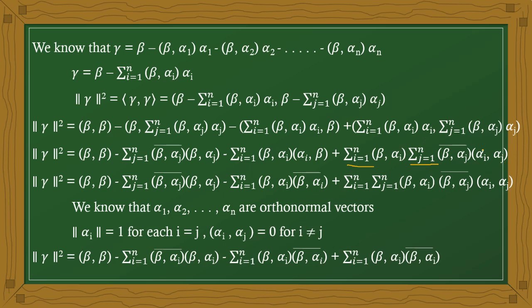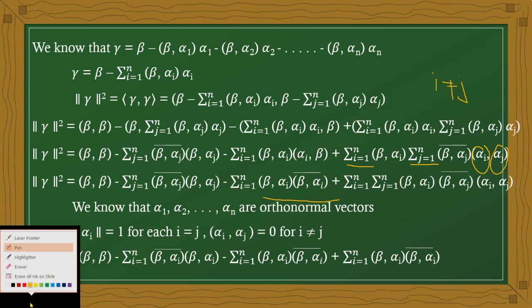We know that alpha i and alpha j both are orthonormal vectors. That means when i not equal to j, the product value is 0, otherwise it is equal to 1.